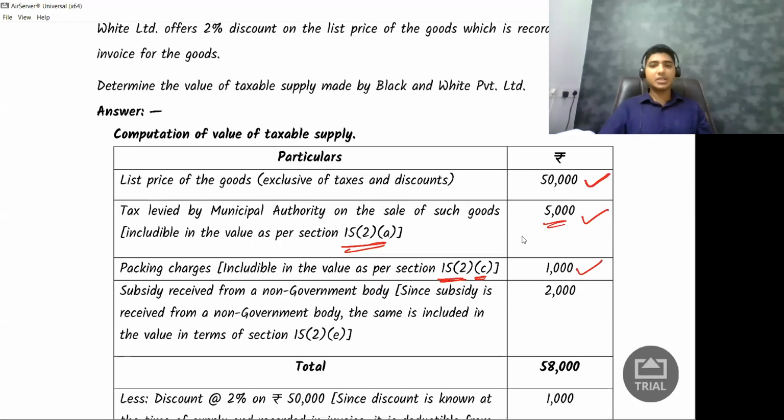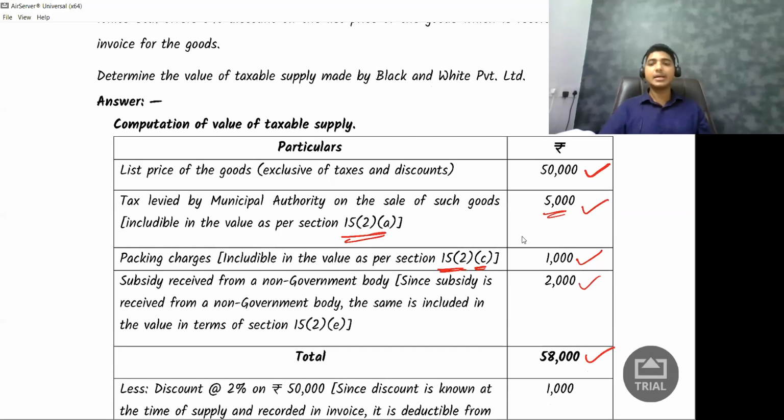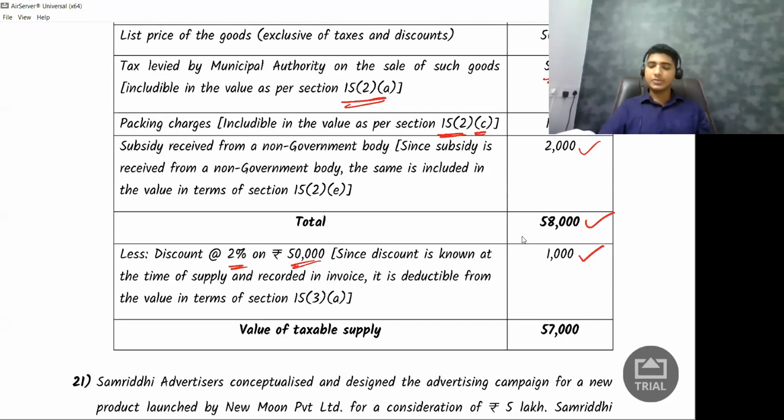Next, subsidy given by somebody else, not government. That is section 15, subsection 2, clause E, added. So all the things I add, it becomes 58,000 rupees. Then minus discount of 2% on 50,000 rupees. That is 1,000 rupees. So what is the value of my taxable supply? 57,000 rupees. On this value, I need to pay GST.